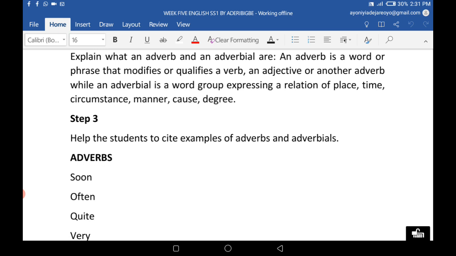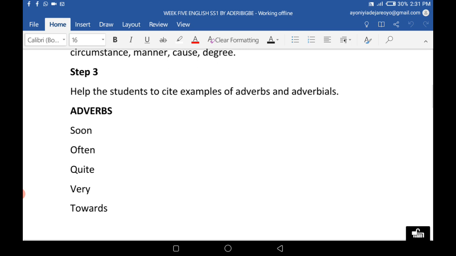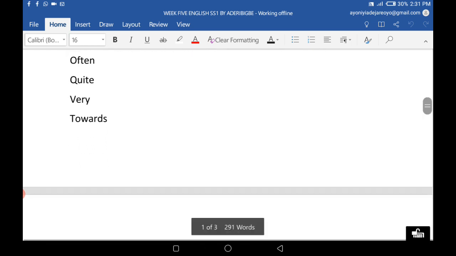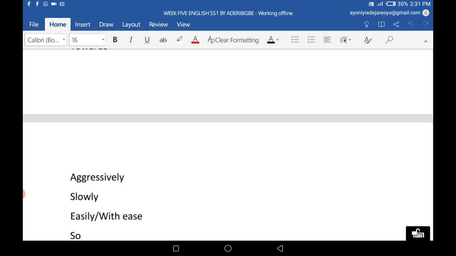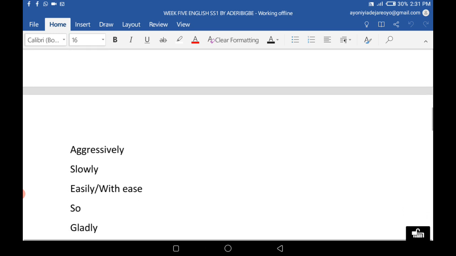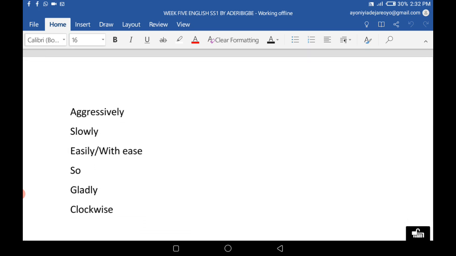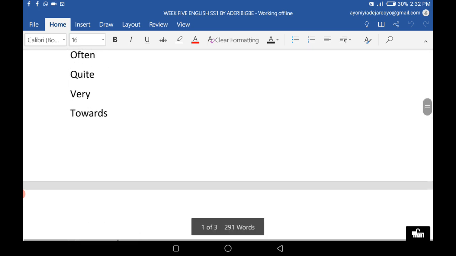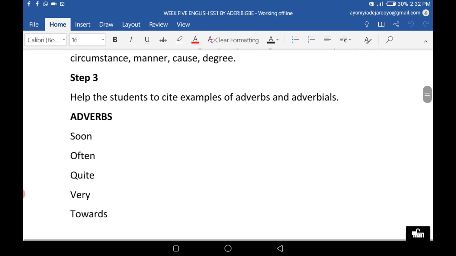Let's first cite examples of adverbs. Words like soon, often, quite, very, aggressively, slowly, easily, with ease, gladly, clockwise, directly. All these words are adverbs. All these words are what? They are adverbs. These are examples of adverbs.